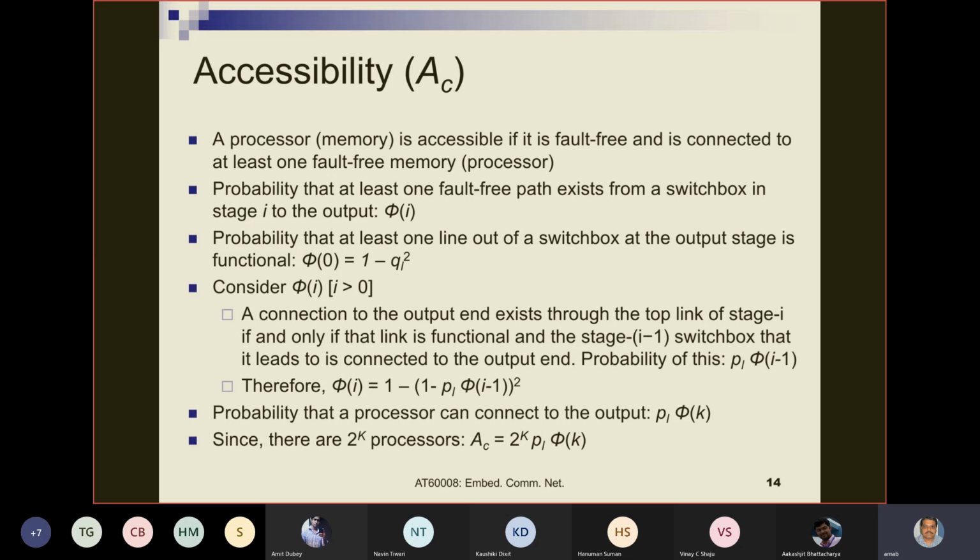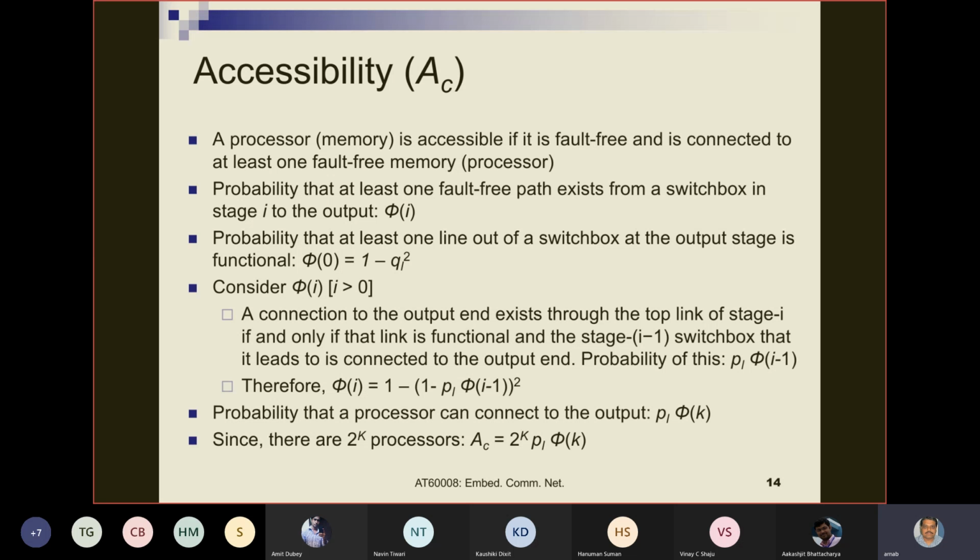Now, what does theta I tell me? Theta I gives me some information with respect to stage I, some intermediate stage I. Theta I is the probability that at least one fault-free path exists from a switch box in stage I to the output. Fine. Definition. Now let us consider the output stage. Let us consider a particular switch box at the output stage.